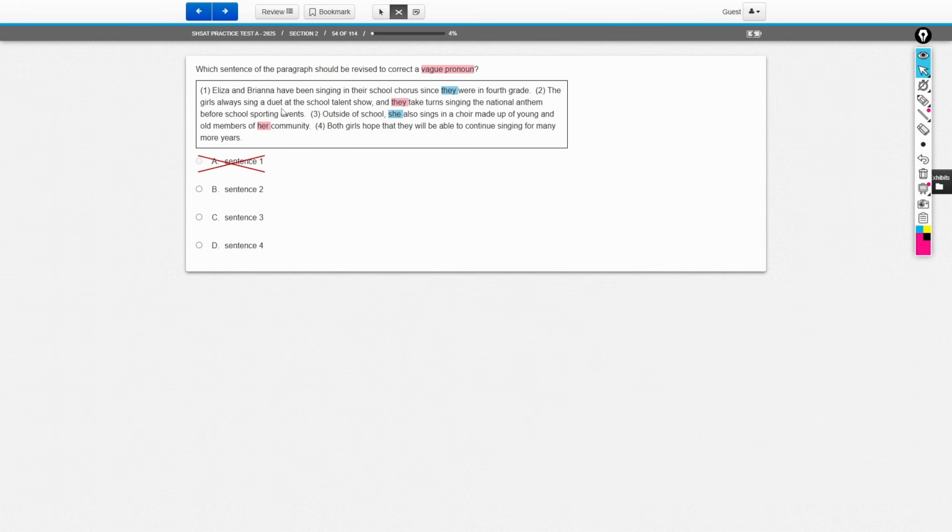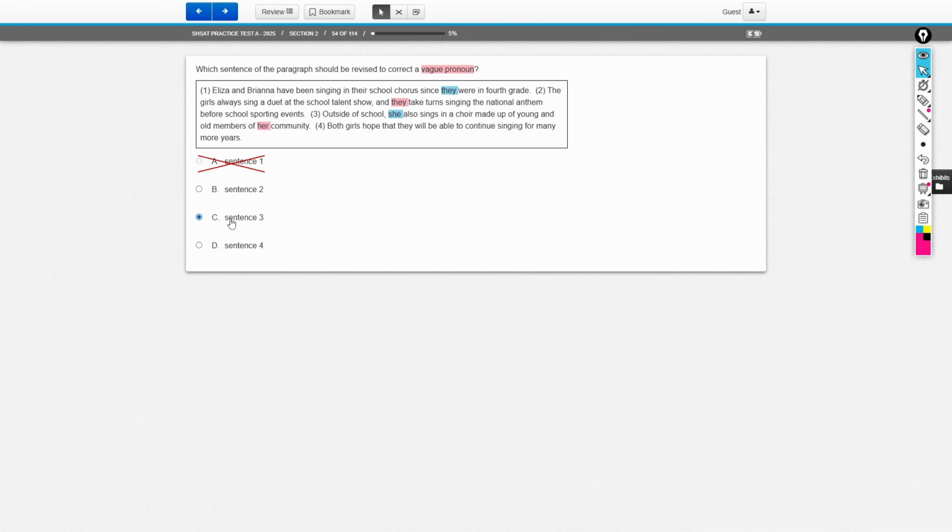who we're talking about. Who are her community members, right? Eliza's community members or Brianna's community members? Which one? Which girl are we talking about? So this is an example of a vague pronoun because it leads to confusion as to who you're referring to. So that means that sentence 3 is the correct answer. All right, sentence 3 has the vague pronoun, and that's what we're going to have to choose.